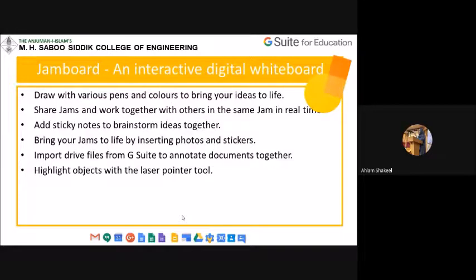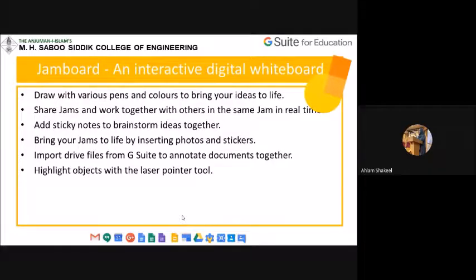Sometimes, in the pre-pandemic era, we used to use a blackboard, or recently in our college the whiteboards were installed, and we used to use a marker pen and a duster. Okay, so a Jamboard, if you go and Google about Jamboard, a Jamboard is a device that is created by Google for G Suite for education purpose.